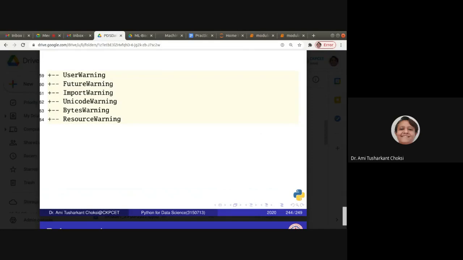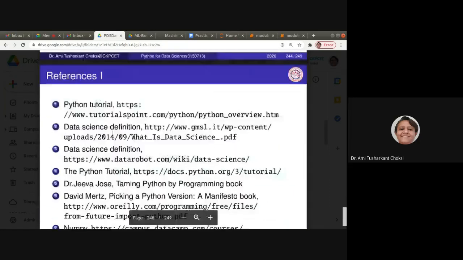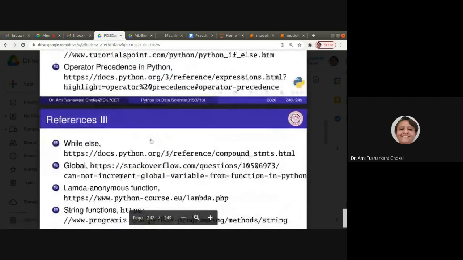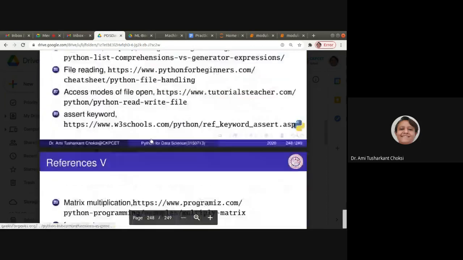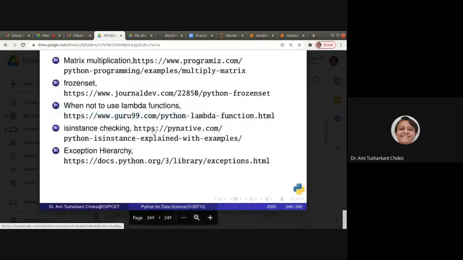Because whatever is the superclass or general class, there all the exceptions of their subclasses will be eaten up. Okay, so whatever is the superclass, we should write at the end. So these are the references which you can use for the concepts which we have already seen.